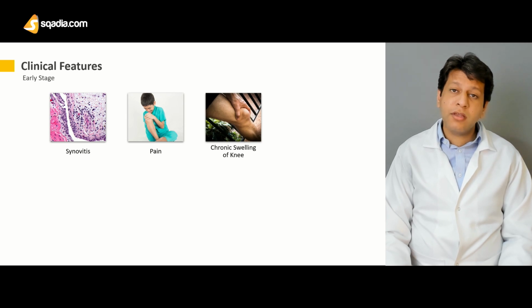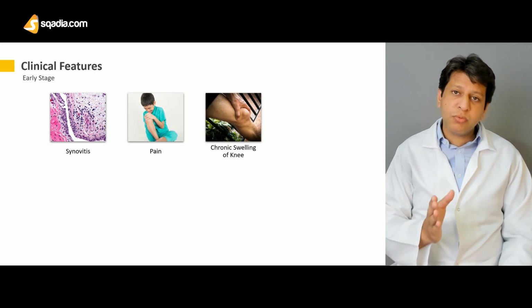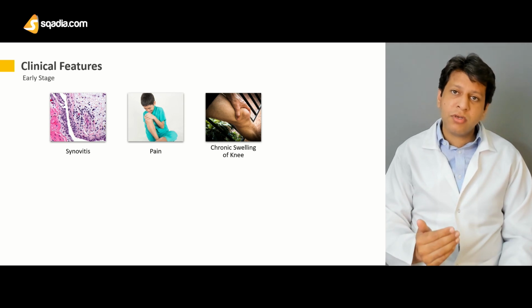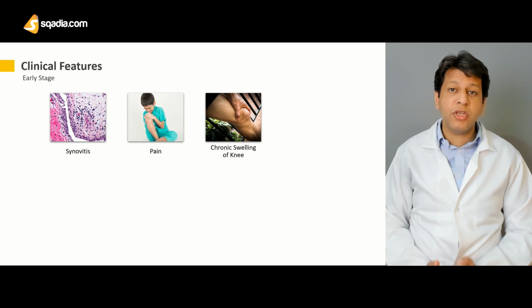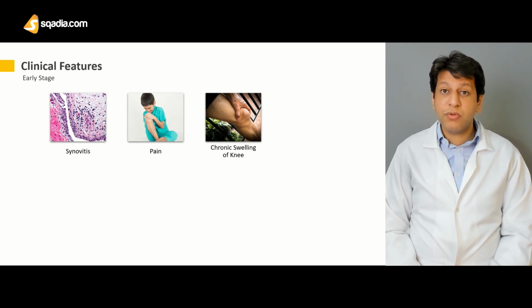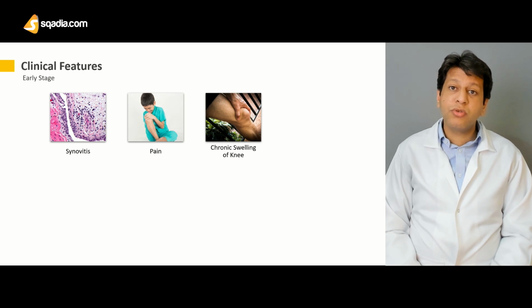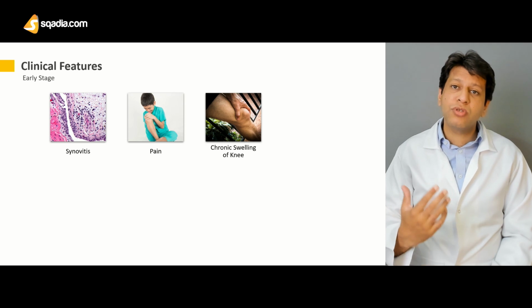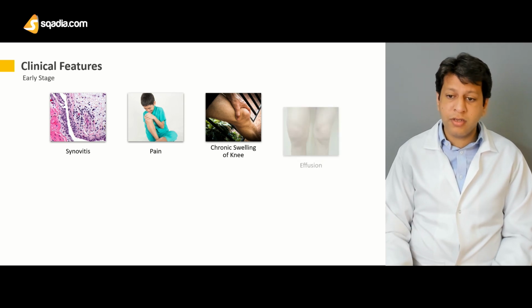Then comes the swelling. Swelling is important because once the synovitis starts to happen, synovial proliferation starts to occur. This leads to hypervascularity of the knee joint. This hypervascularity eventually produces increased effusion and edema, and this leads to swelling. And swelling further starts to compromise the range of motion which is occurring at the knee joint.